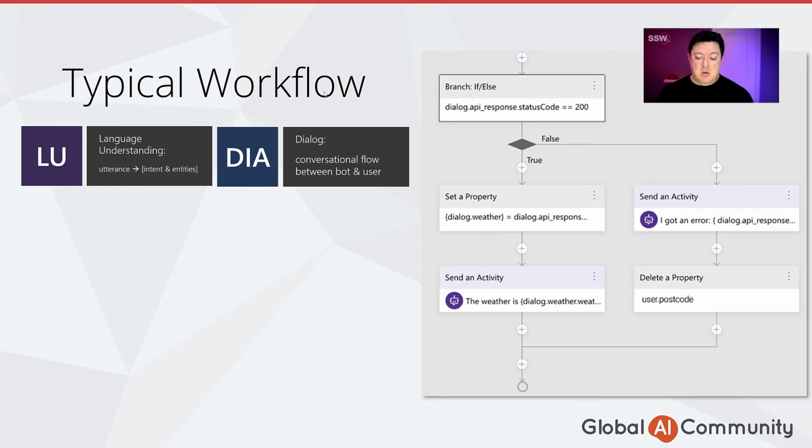If it was, then we can send an error back to the user saying, hey, I got an error with the error response from the API. Otherwise, if it was successful, we can save the weather response, keep it for later, and we can straight away send back the weather response using the response templates, which we'll see in the next slide.